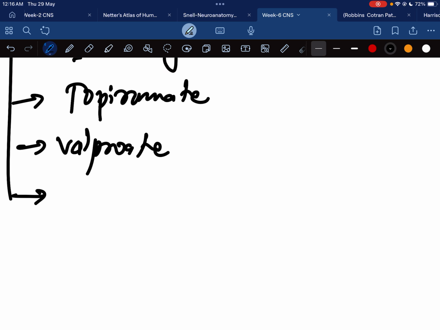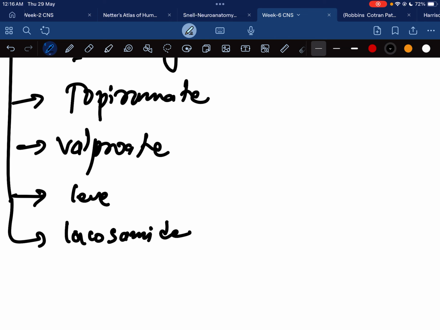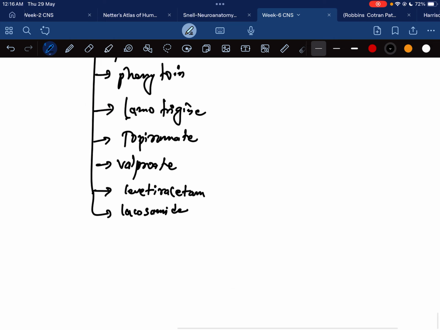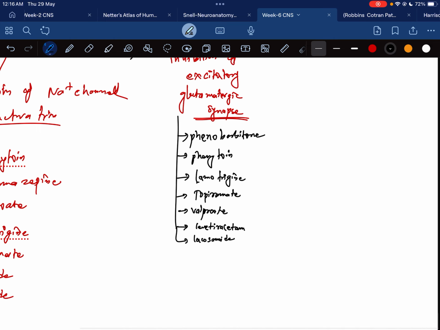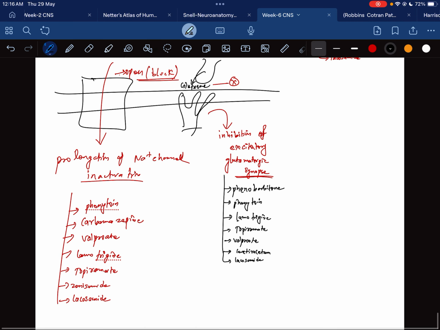Then there are two more drugs, lacosamide and levetiracetam. These fall in the inhibition of the glutamatergic synapse.